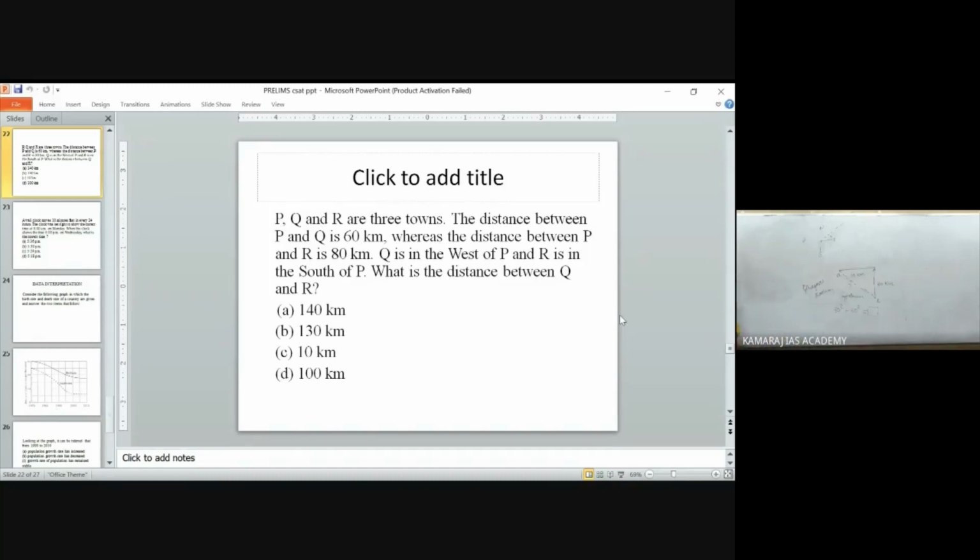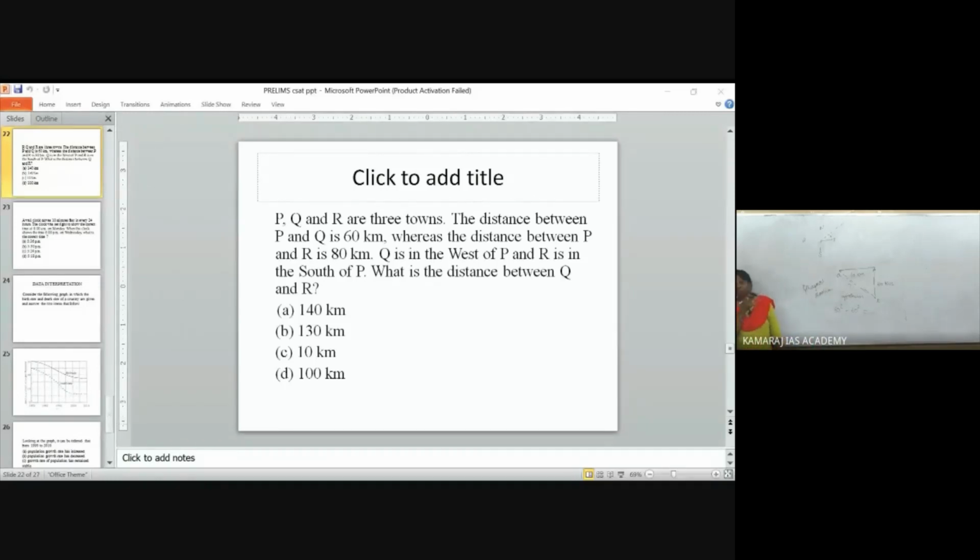Post it in the chat box. Did you get the answer, or are you still solving? Taking the square root, only one person.